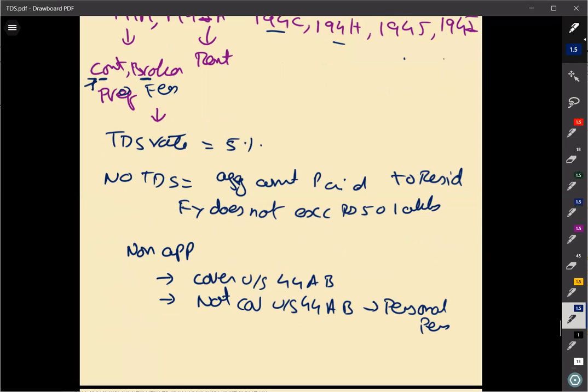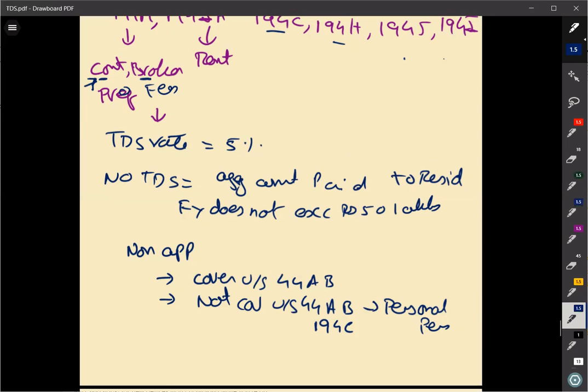Okay. So this personal purpose, here we are focusing on something called 194C. You are an individual or HUF, you are not covered under tax audit, and you are making the payment to the contractor for some personal purpose. Then ultimately 194M is not going to be applicable.